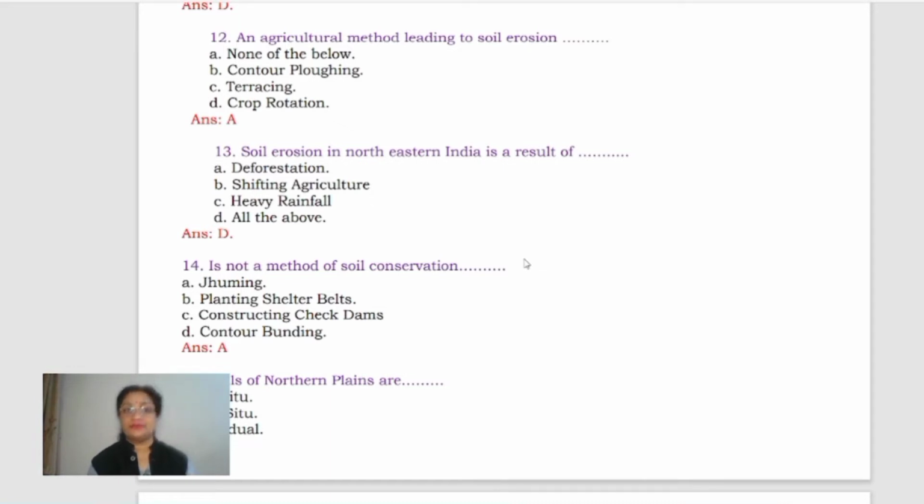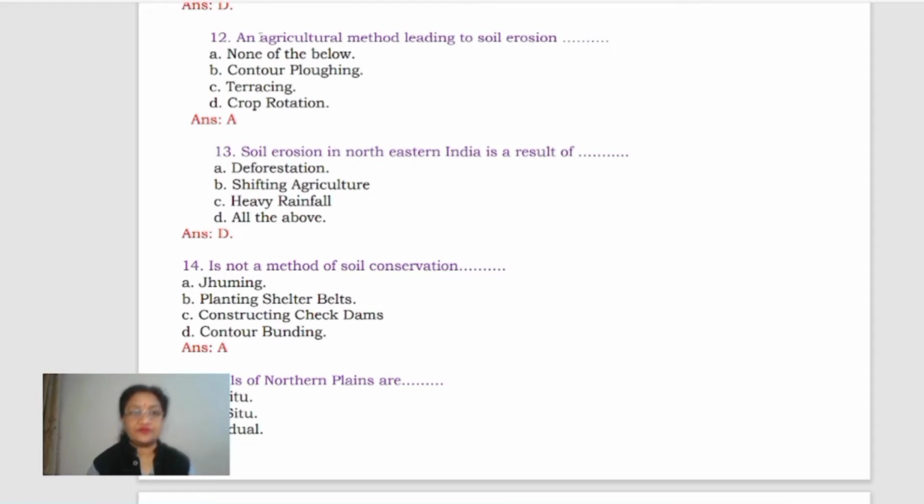If you think of it, all these are the methods of soil conservation, right? Now you can see how the question has been turned: an agricultural method leading to soil erosion. All these methods are leading to soil conservation. Understood? All these three methods.